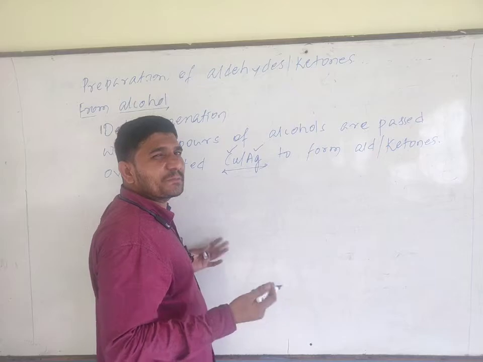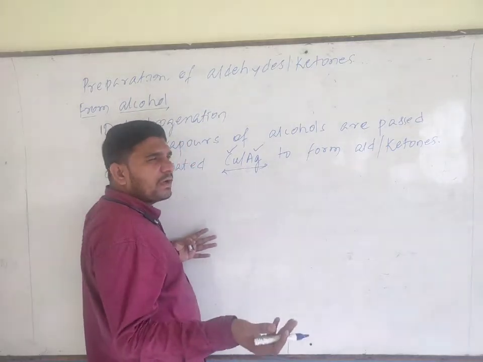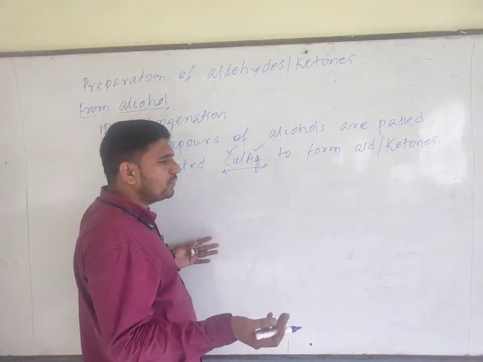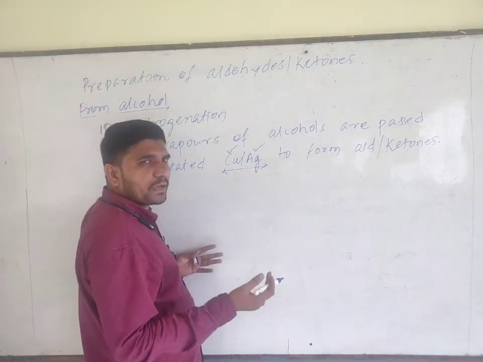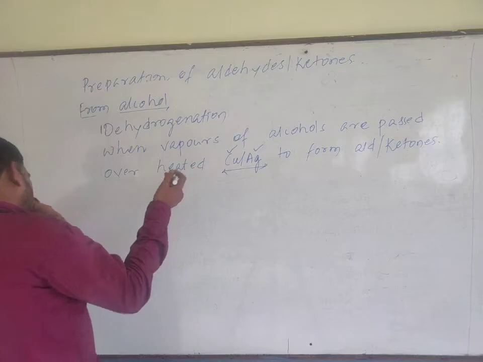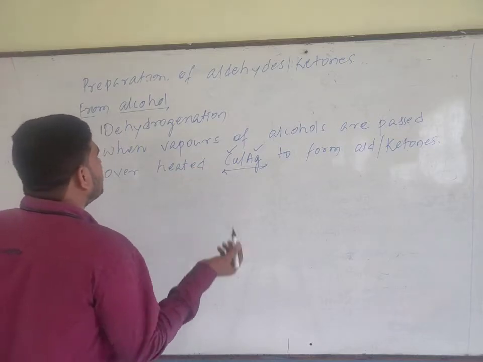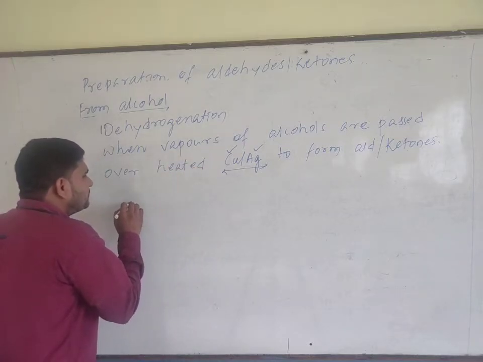It is highly expensive. Why use silver, which is more expensive, instead of copper? Because copper also does the same work as silver, which is less expensive. Copper can be used for the dehydrogenation process. See,